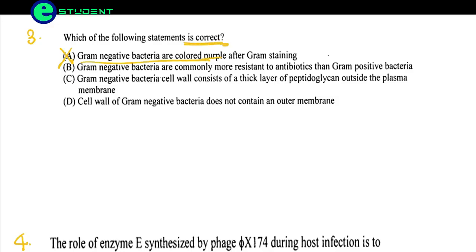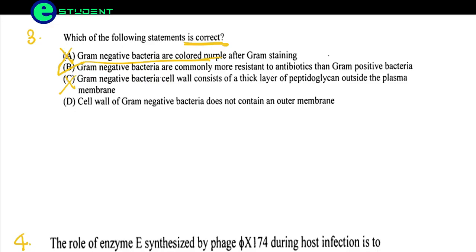They are asking for the correct statement. Gram-negative bacteria are commonly more resistant to antibiotics than gram-positive bacteria. Yes, this is a correct option. Why? Because gram-negative bacteria have an additional outer layer which is not present in gram-positive bacteria, which helps them be more resistant to antibiotics. Next option: the gram-negative bacterial cell wall consists of a thick layer of peptidoglycan outside the plasma membrane. So this is the wrong option.